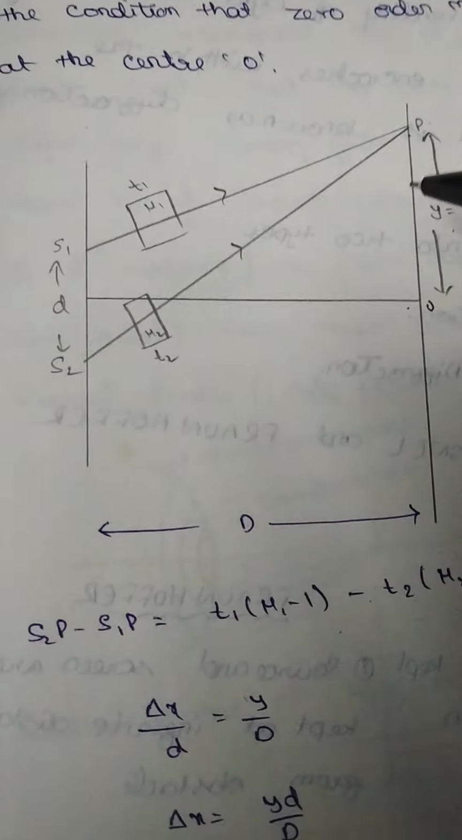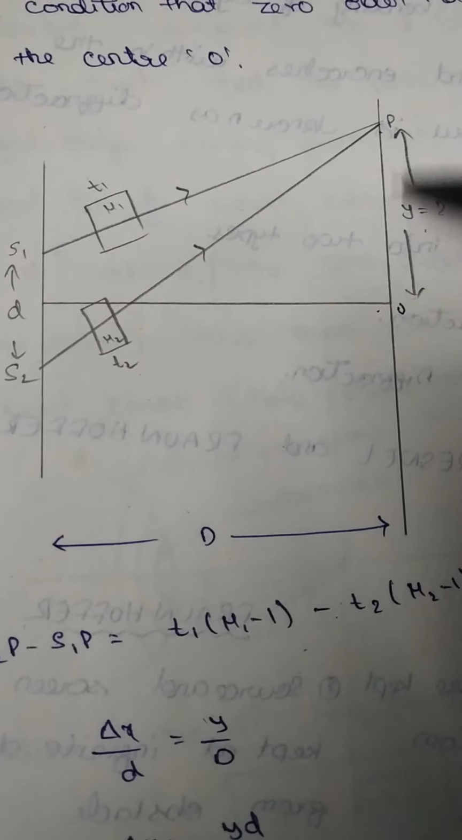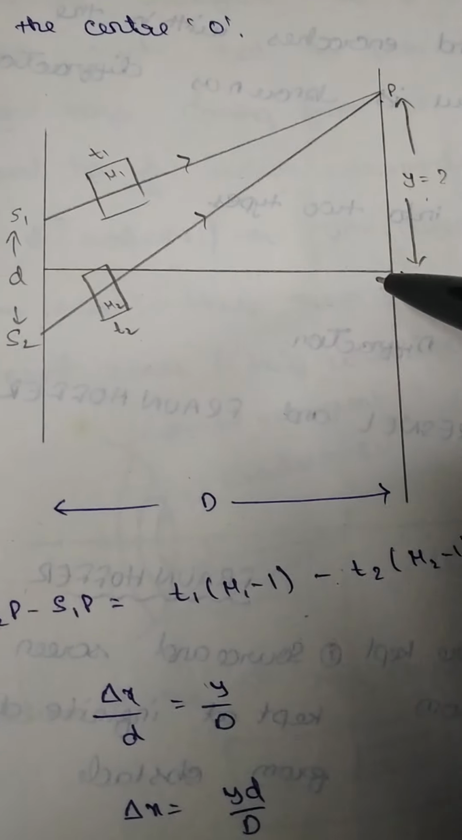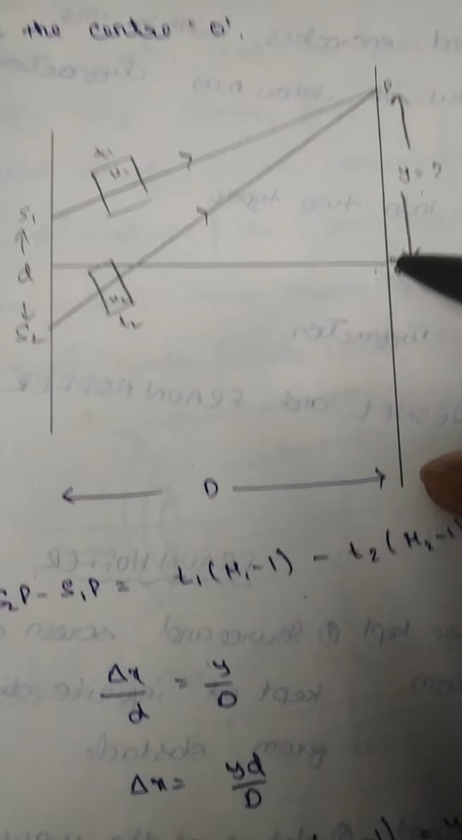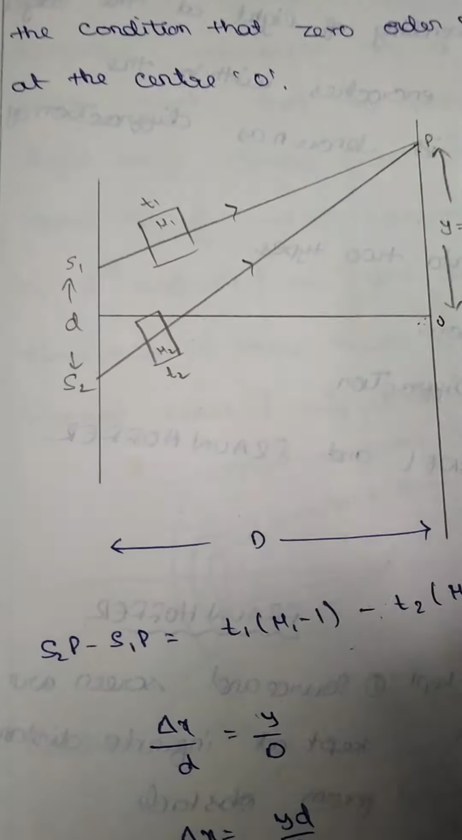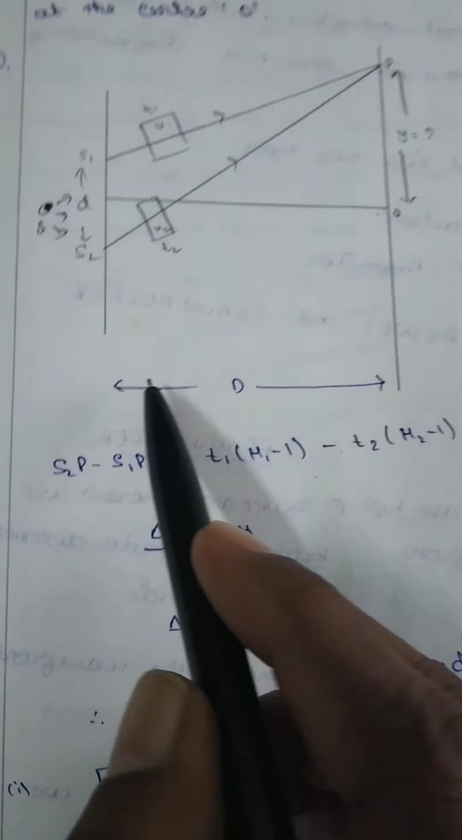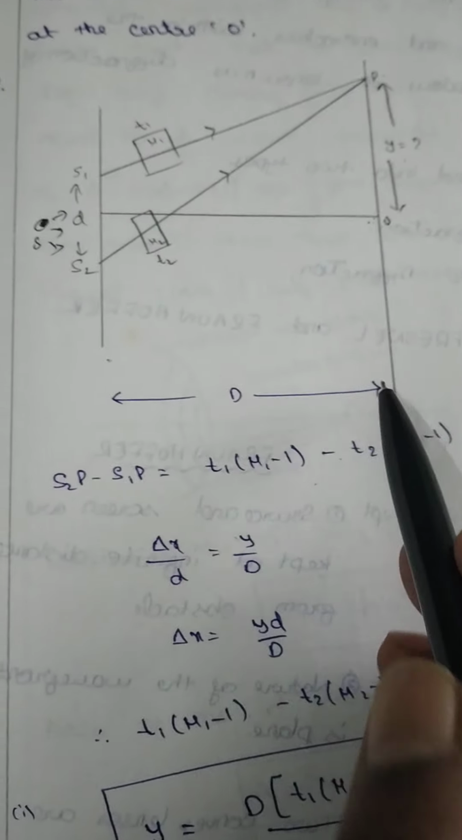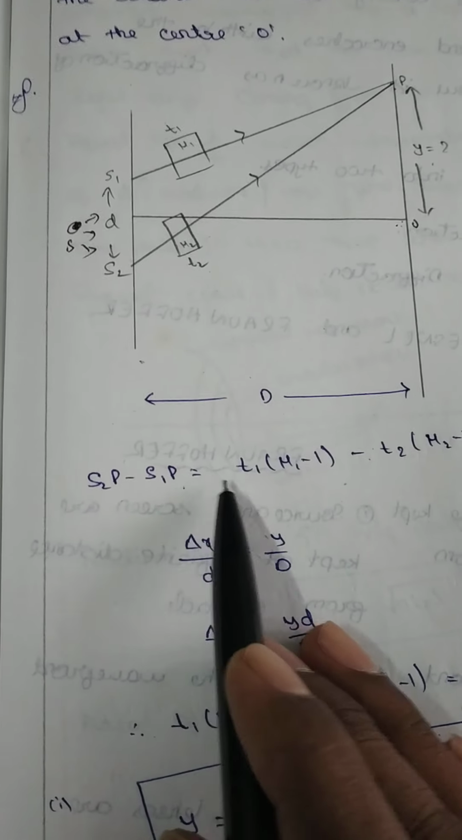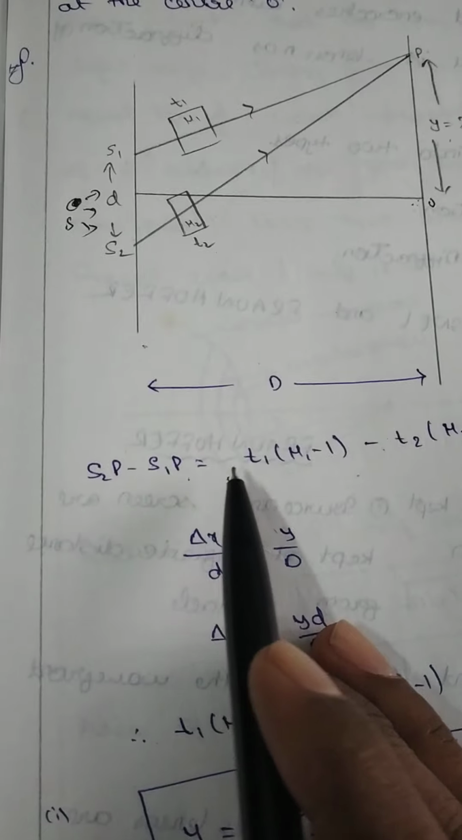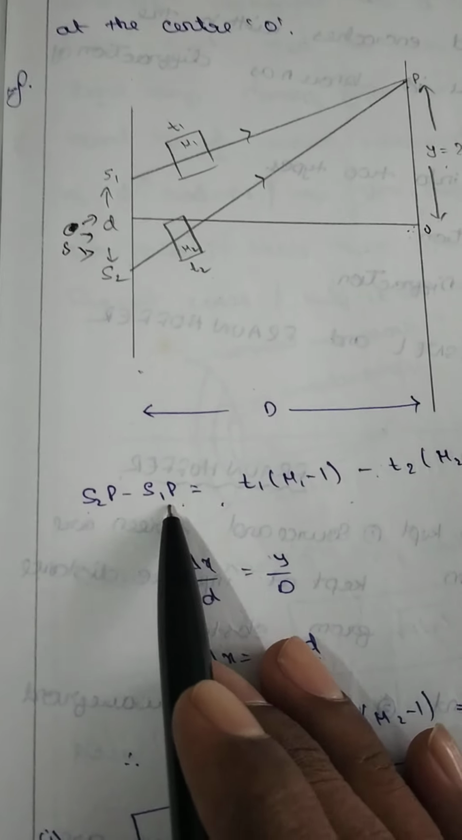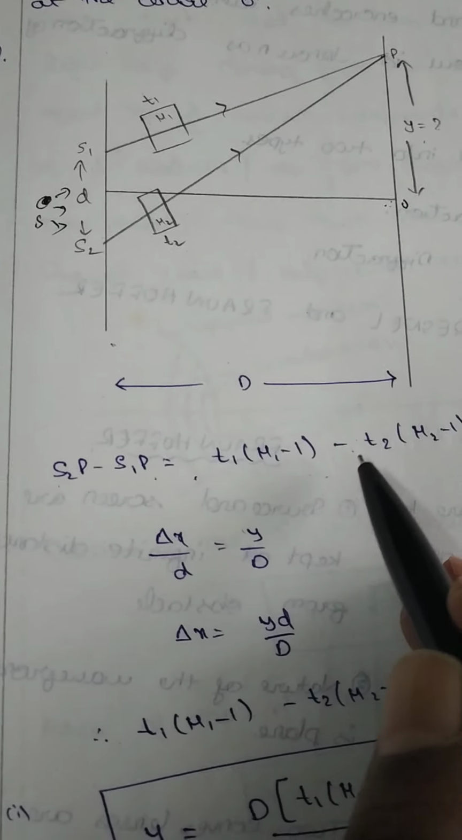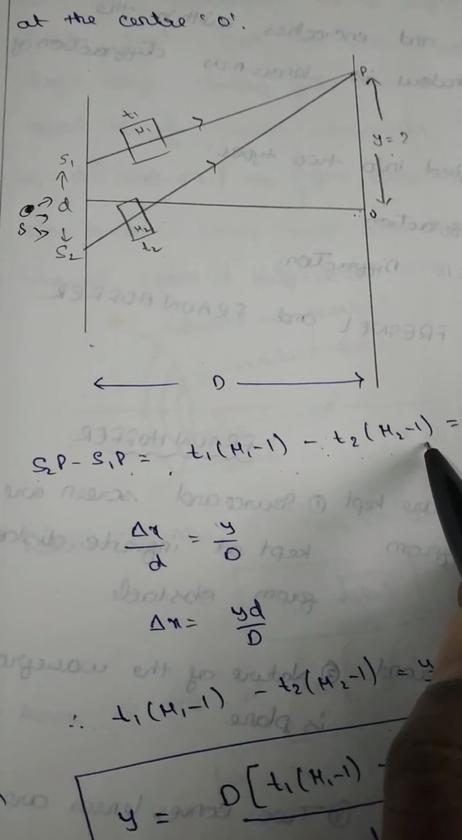Suppose the central bright band may be shifted upwards or downwards. In our example, it is considered shifted to the point P. The distance between S1 and S2 is equal to d. S1 and S2 are illuminated with monochromatic light from S. The distance of the screen from the slits is capital D. Therefore, S2P minus S1P is equal to, what is its value? S2P minus S1P is equal to t1 into (mu1 minus 1) minus t2 into (mu2 minus 1).